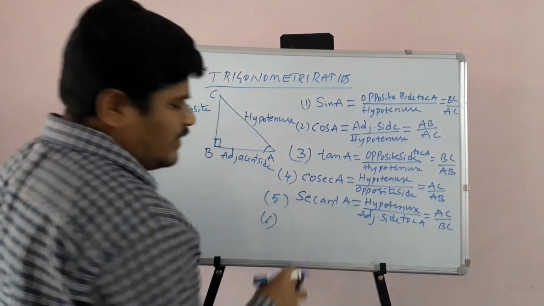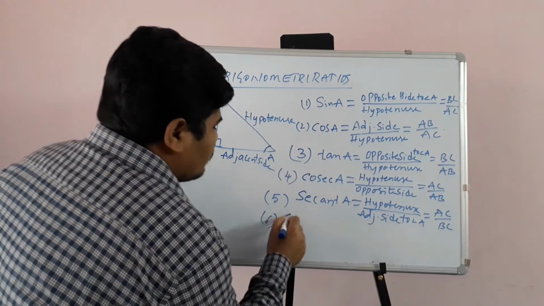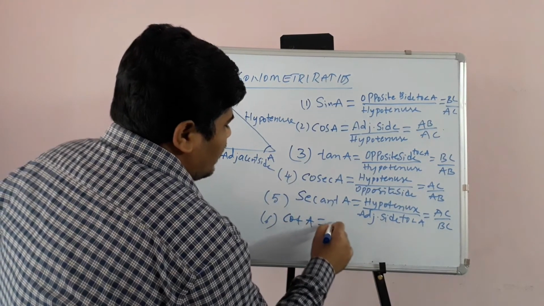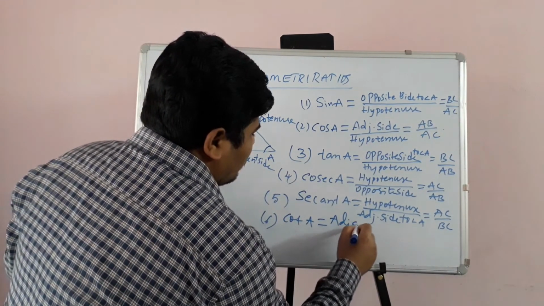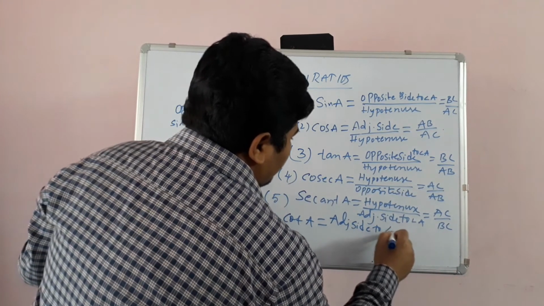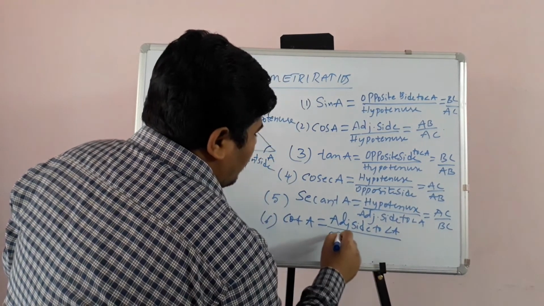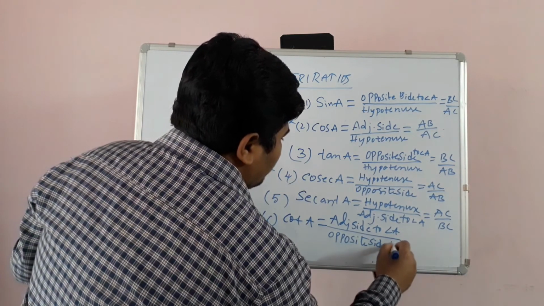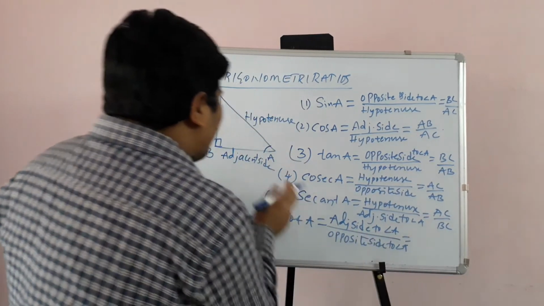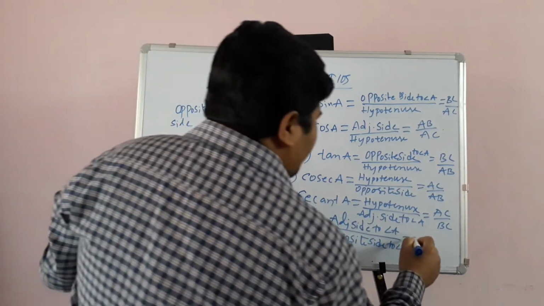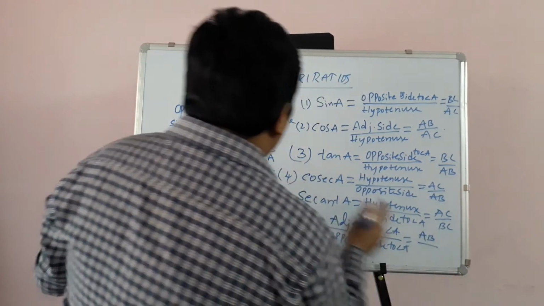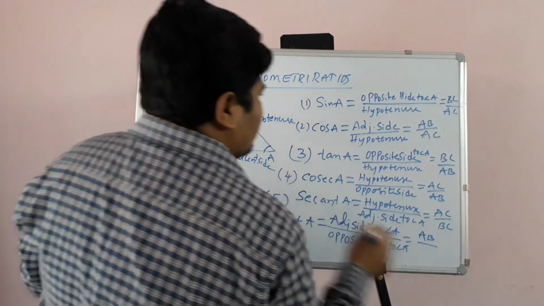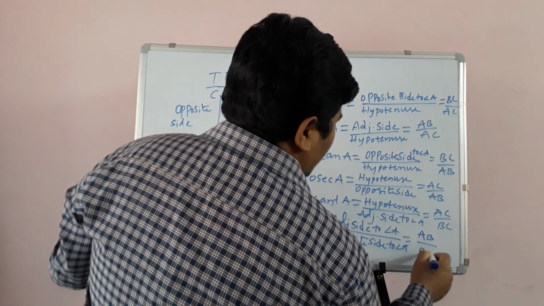So cot A is equal to the adjacent side to angle A by the opposite side to angle A. The adjacent side to angle A is AB, and the opposite side to angle A is BC. So this is AB by BC.